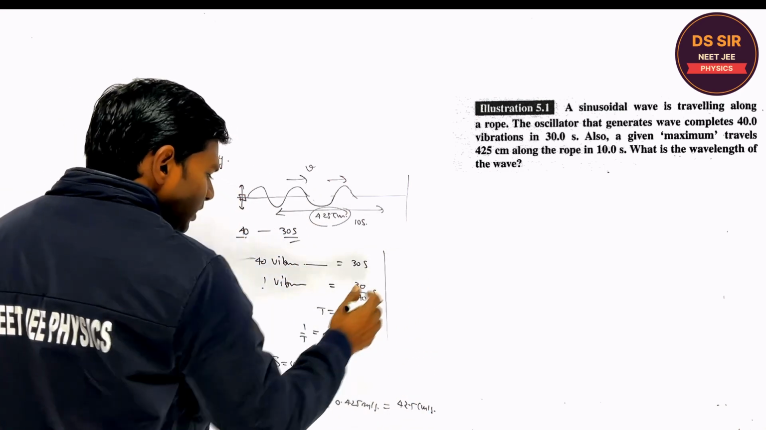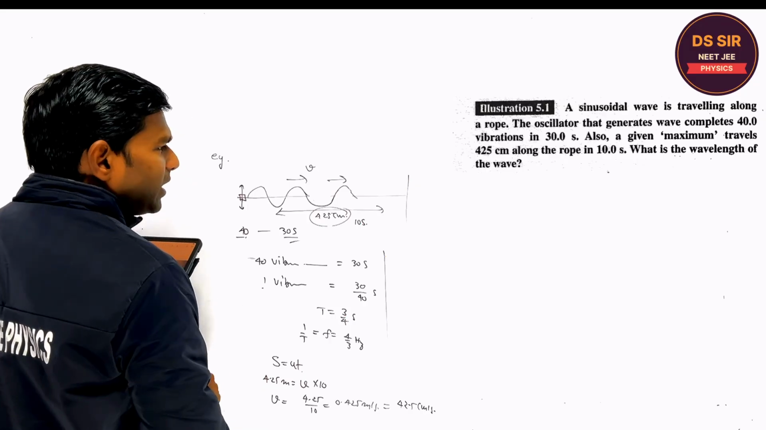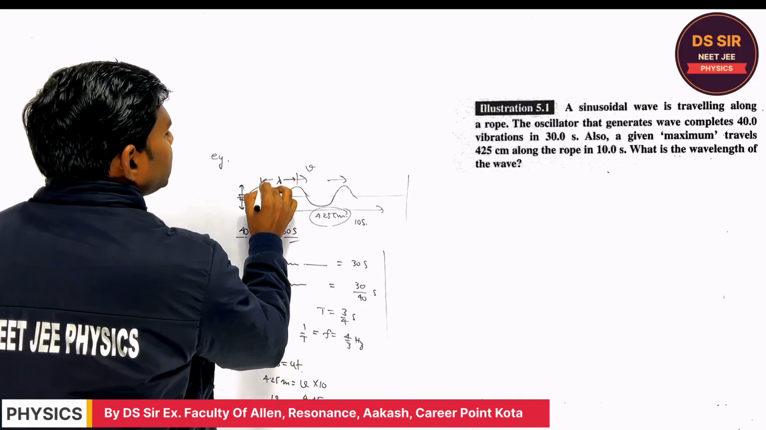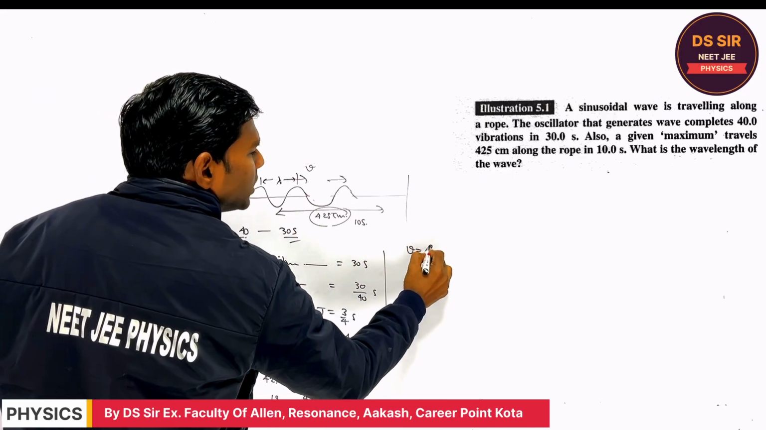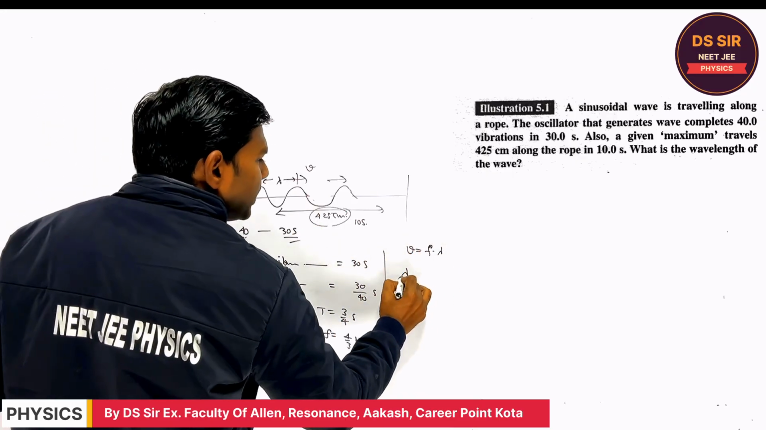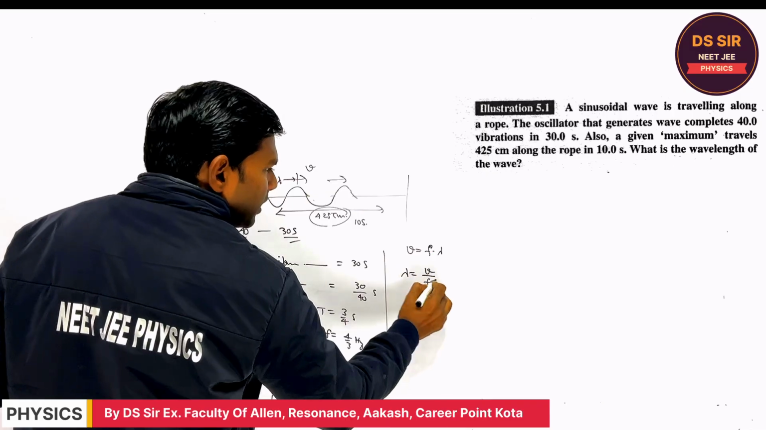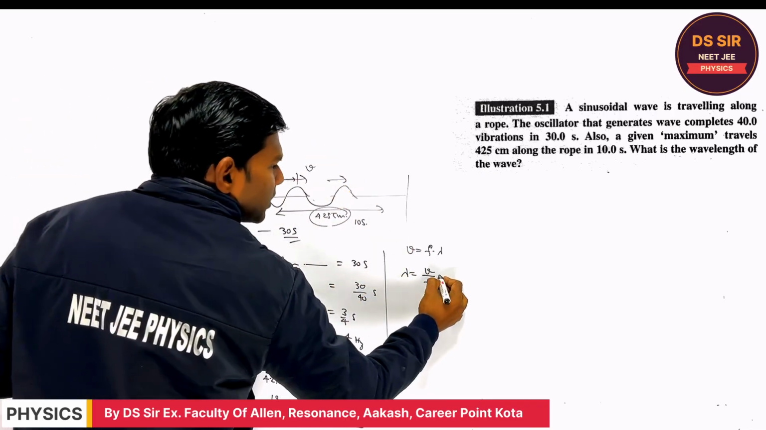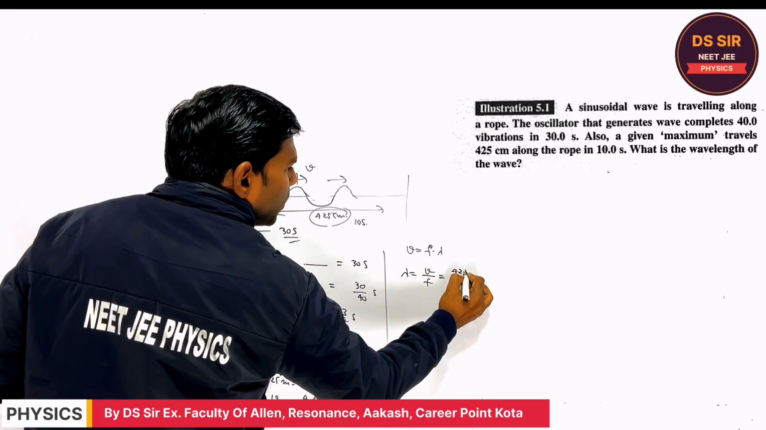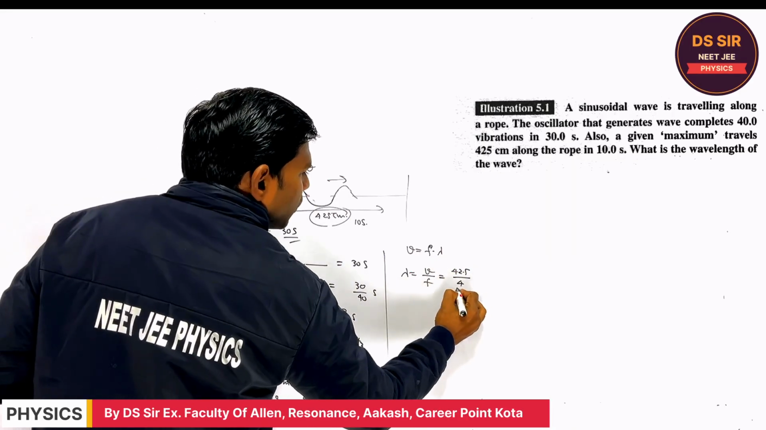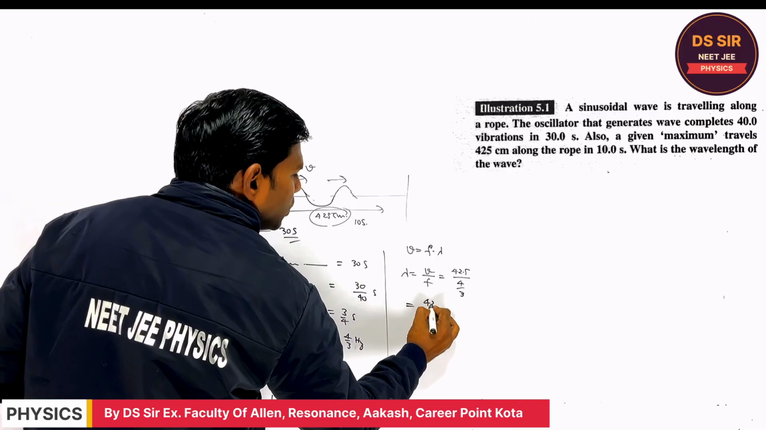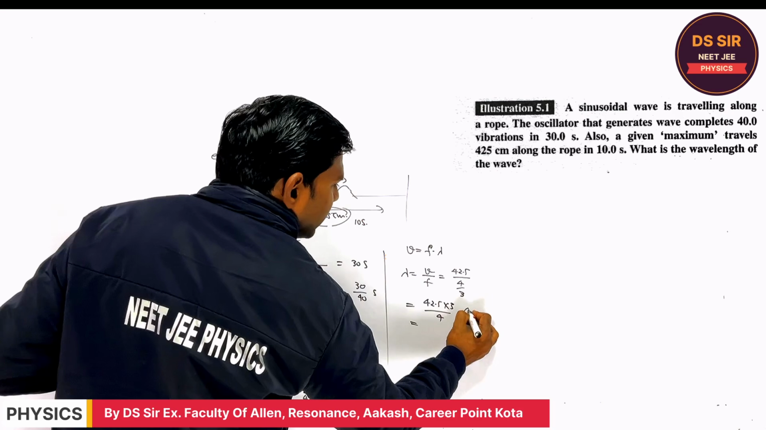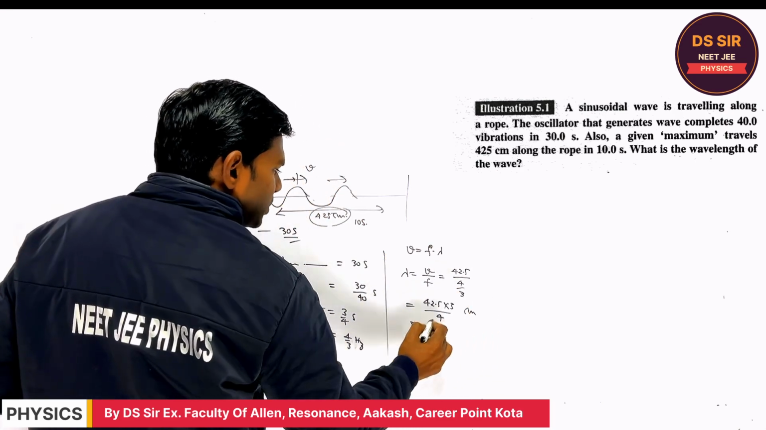So how do we find the wavelength? This is the wavelength. We have the relation v is equal to f into lambda. So lambda is nothing but the speed of the wave divided by the frequency of the oscillator. The speed is 42.5. The frequency is 4 upon 3. So 42.5 into 3 upon 4. We can solve it, and the answer will be in centimeters.